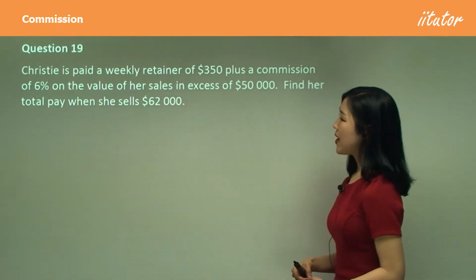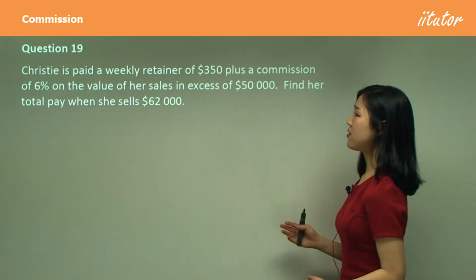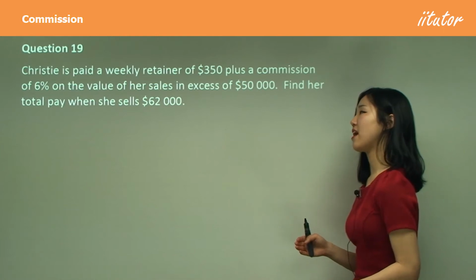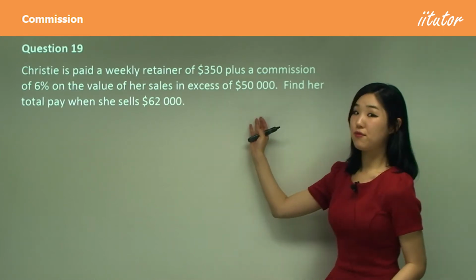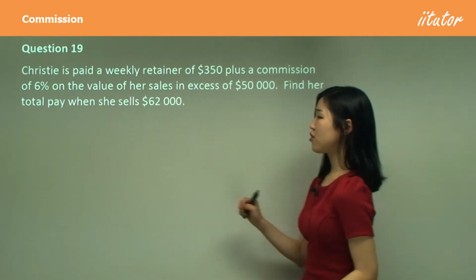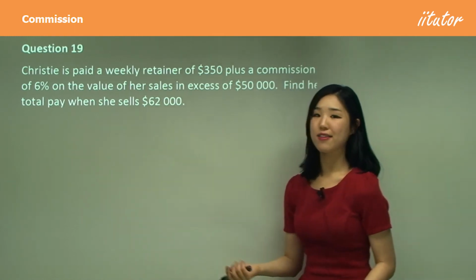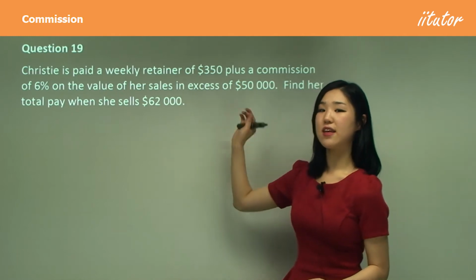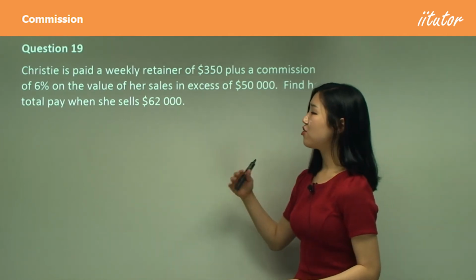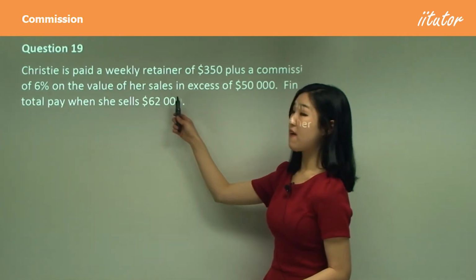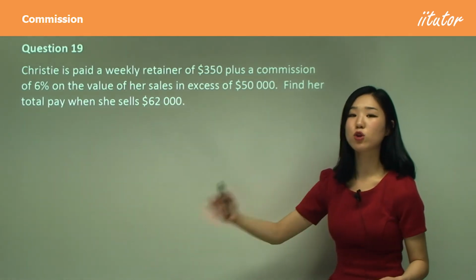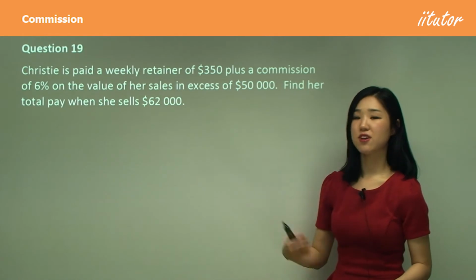Christy is paid a weekly retainer of $350 plus a commission of 6% on the value of her sales in excess of $50,000. Find her total pay when she sells $62,000. So her weekly retainer is $350. She gets that no matter what. And she also gets 6% of her value of sales in excess of $50,000. So however much more she makes than $50,000, she gets 6% of that.